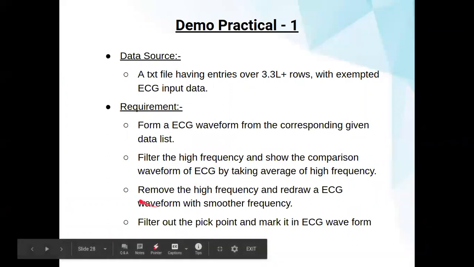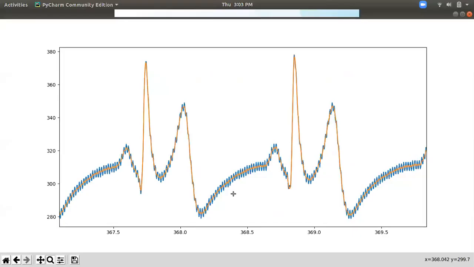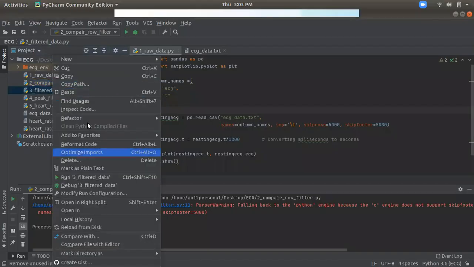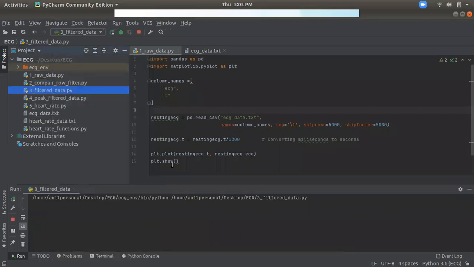Now the third one is saying: remove the high frequency and redraw an ECG waveform with smoother frequency. It means we consider only this orange signal. We have to remove the blue signal, and for smoother frequency we only keep the orange one. So let's see the output first. I will explain how it's going in my programming.